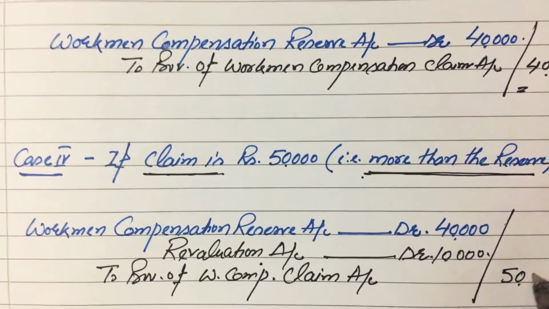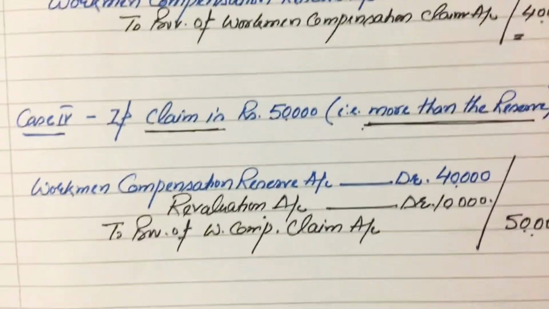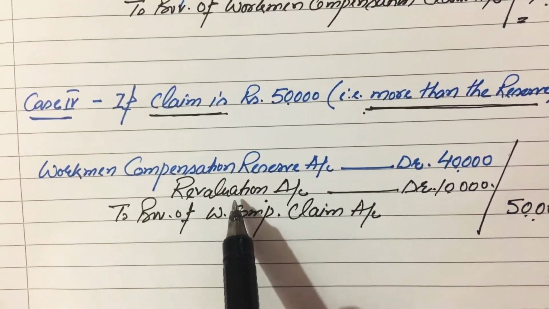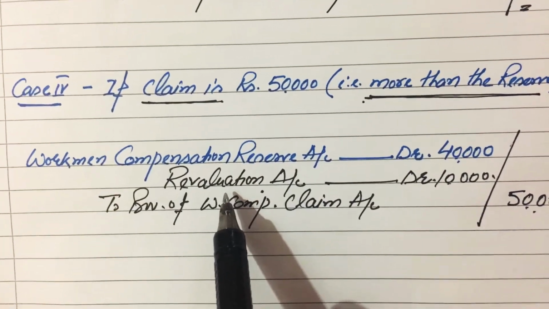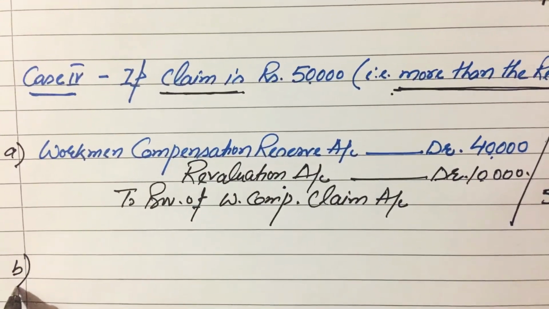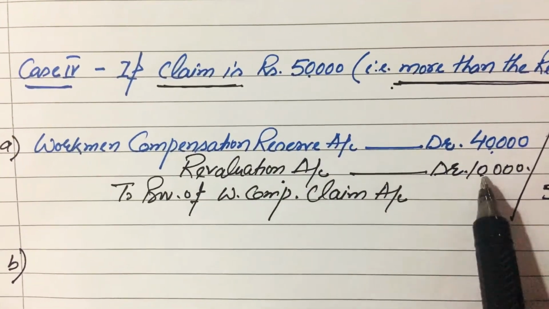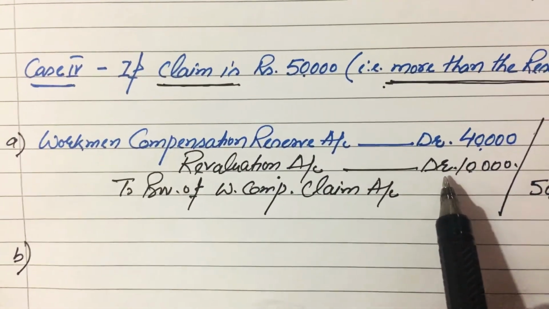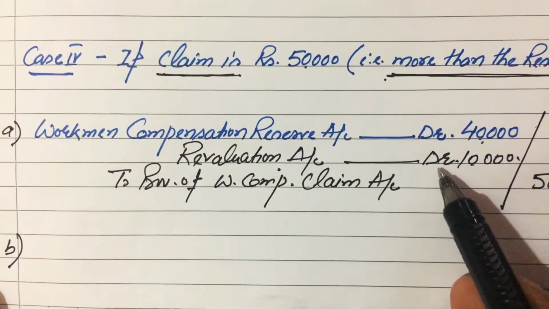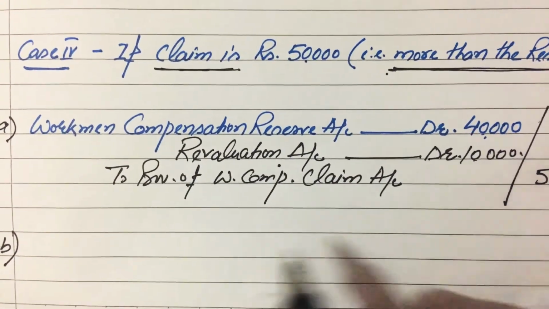It is rupees 50,000. Now this revaluation account will be closed by transferring its amount to partners' capital accounts in the next entry. In this case, there will be two journal entries to close this account because it is debit. That's why we will credit in the next entry, and it will be transferred to the old partners' capital accounts in their old ratio.